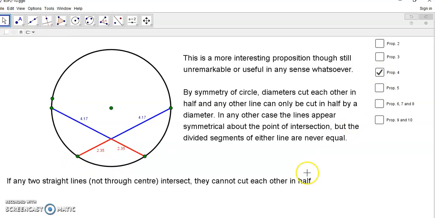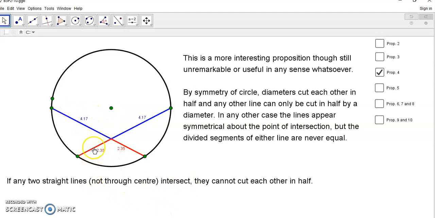Then we have proposition 4. This is a more interesting proposition, but still unremarkable in my opinion, or particularly useful in any sense whatsoever. But what it says is that if any two straight lines, like you see here, equal straight lines, intersect each other not through the center, they cannot cut each other in half.